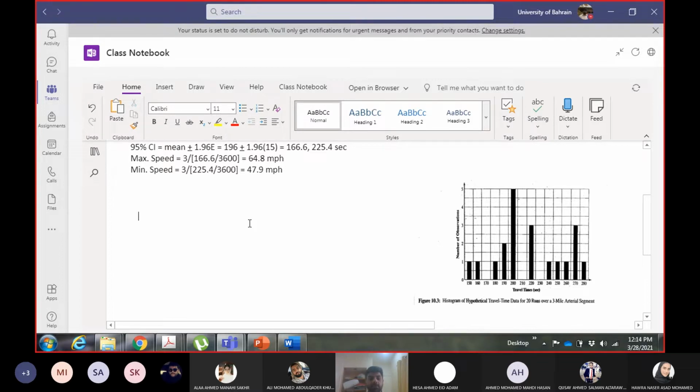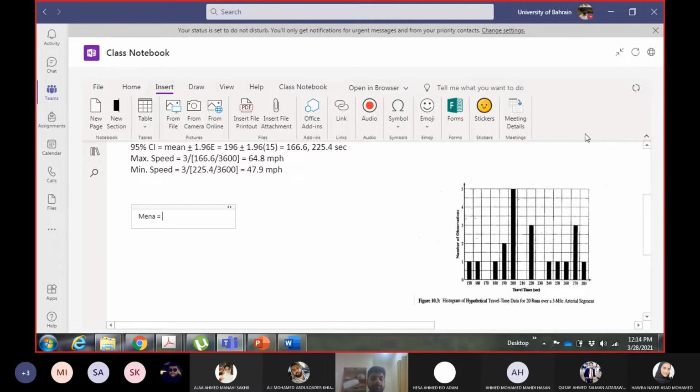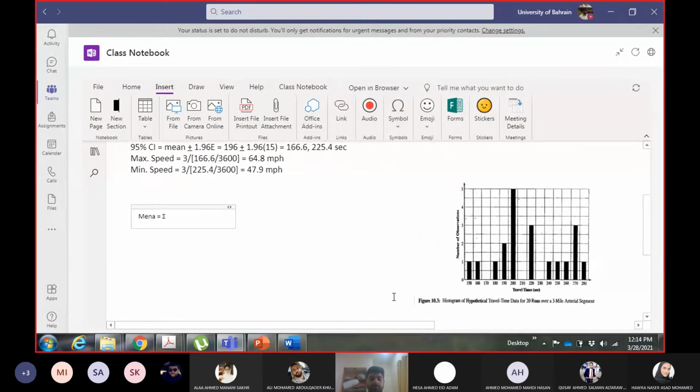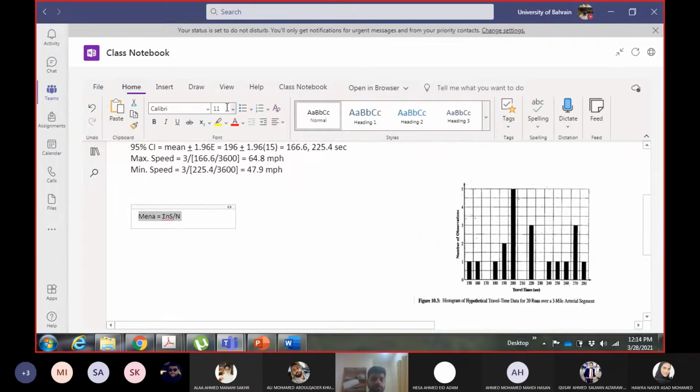So mean was calculated as summation of n into s divided by capital N. Small n was the number of observations which you can take from the y-axis, and s is the value for those observations.